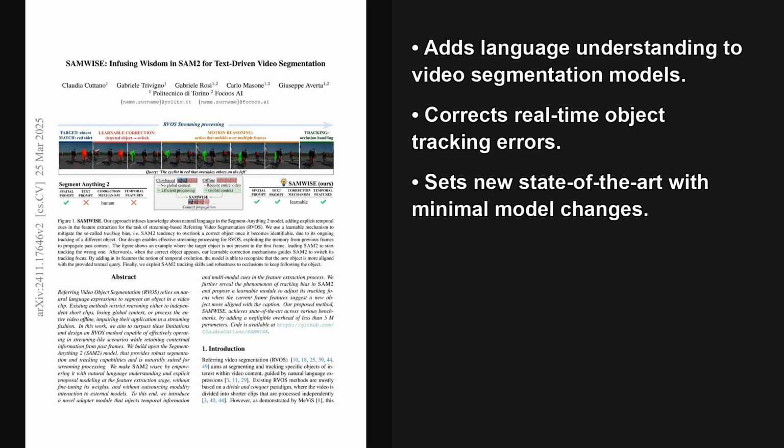So, with those impressive results, it's clear that SAMWISE is a significant step forward. By cleverly combining a cross-modal temporal adapter to understand text prompts over time and a conditional memory encoder to fix those stubborn tracking mistakes, the model becomes much more robust. This work really pushes us closer to AI that can accurately follow complex natural language instructions in video.